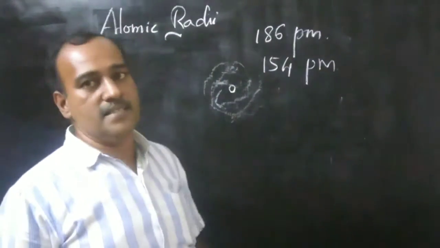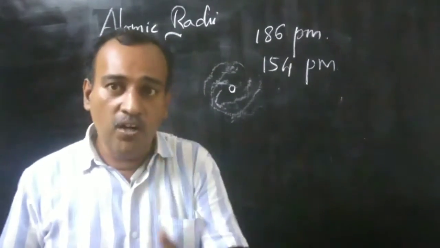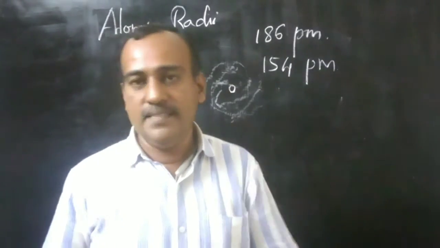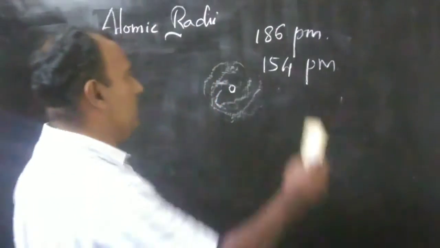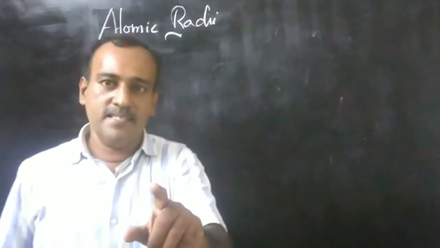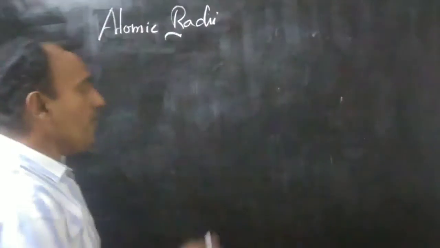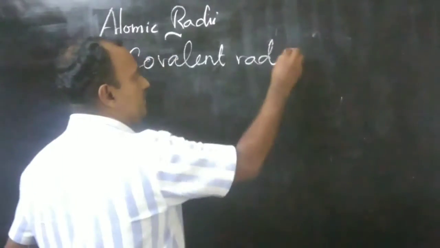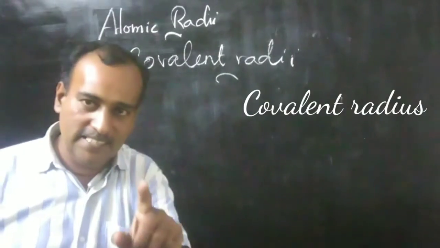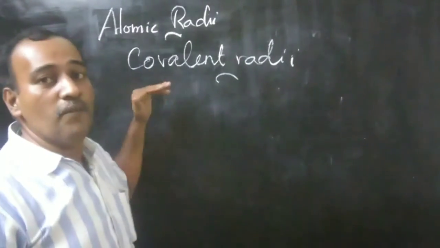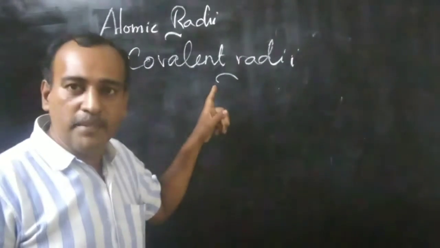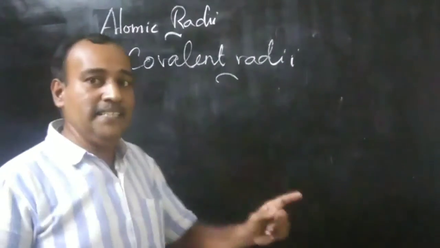Because of this, we call atomic radius by different names. Let us discuss one by one. First one is, in some cases, the atomic radius is called covalent radii. Where is atomic radius called covalent radii? From the name we can understand, in covalent molecules, atomic radius is called covalent radii.